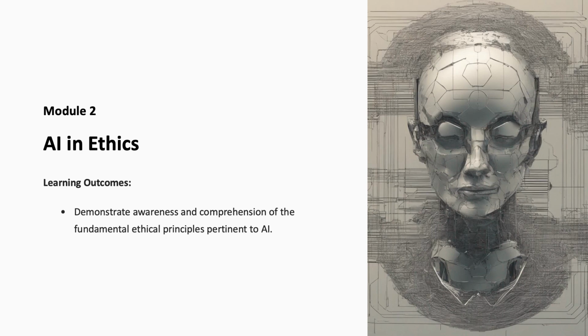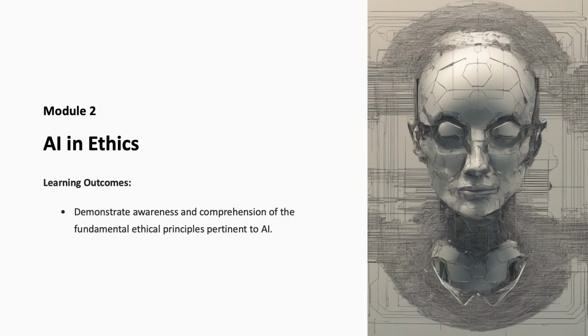Welcome to Module 2 on AI ethics. In this module, we will discuss the ethical landscape that underpins AI, a technology that's increasingly becoming integral to our daily lives and societal functions. Our journey into AI ethics is not just about understanding technology, but about foreseeing and shaping the future it creates in a manner that aligns with our core human values as elaborated in Module 1.